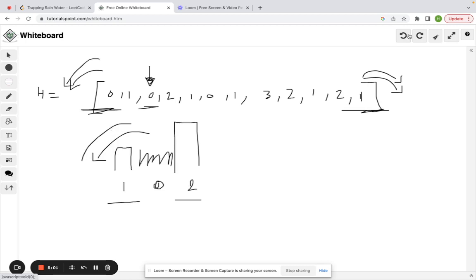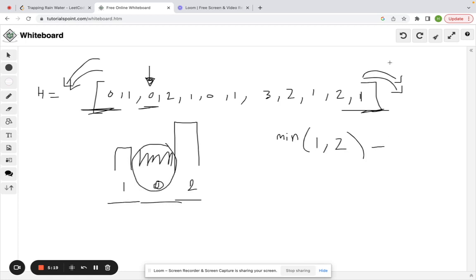Okay, so knowing that information, our calculation at any point is min, right? We're going to take the minimum of two boundaries. So in this case, we took the minimum of boundary 1 and 2, and we are going to then subtract the current height of whatever boundary that you're at. So minus height at I, and in this case, if this is I, we're just going to minus height at I, and that's going to be minus 0, and we say that we can store 1 unit of water here. Now, I want you to pay attention to this computation of minus height at I, right?